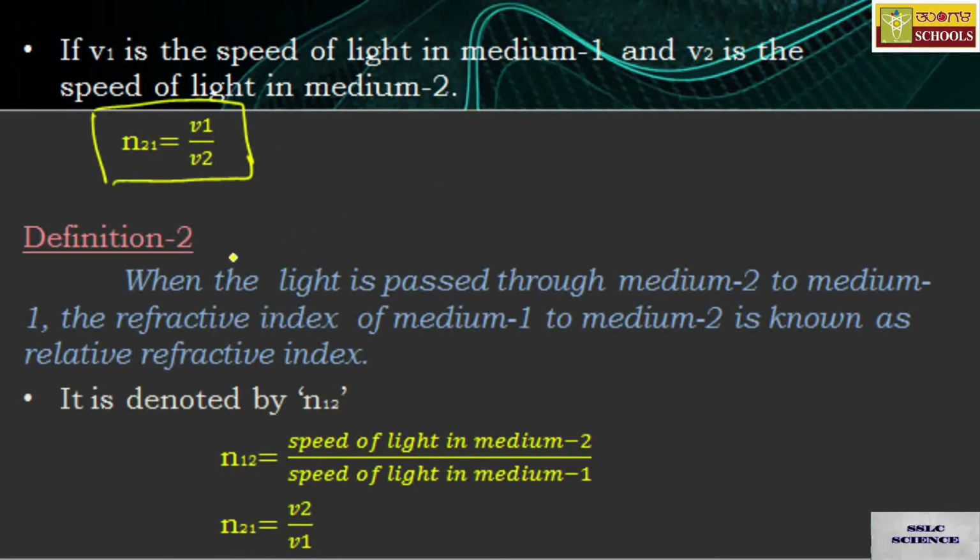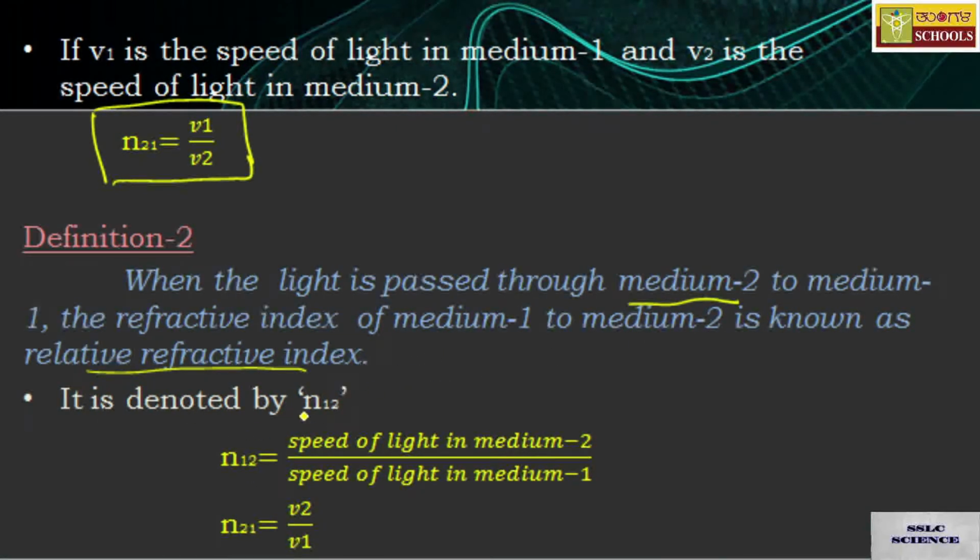So we have another definition. This time the light is passing through medium 2 to medium 1. In the first case, the light was passing through medium 1 to medium 2. Here, when the light is passed through medium 2 to medium 1, the refractive index of medium 1 to 2 is taken as relative refractive index again, no problem.